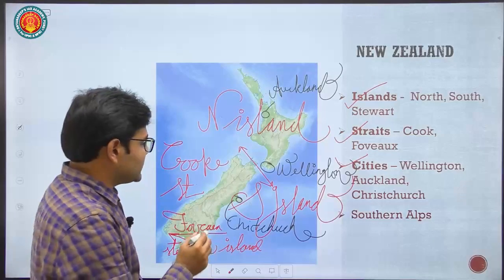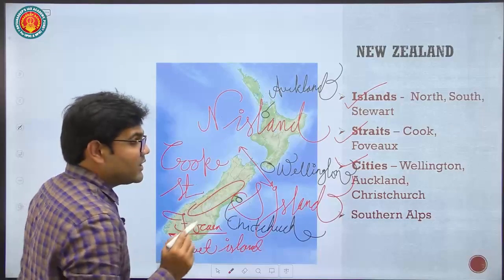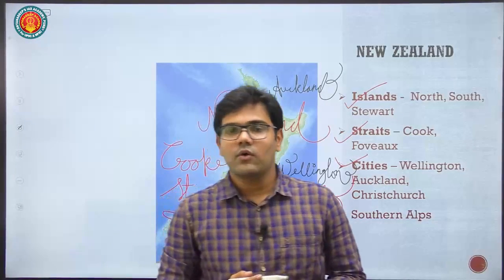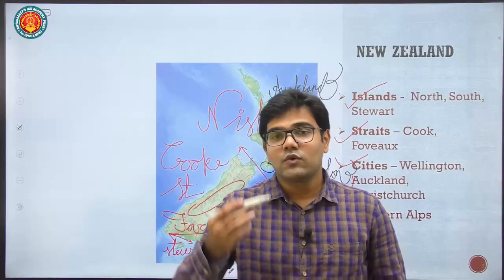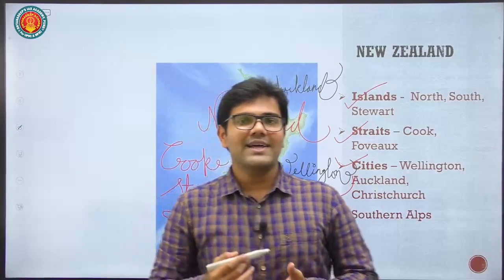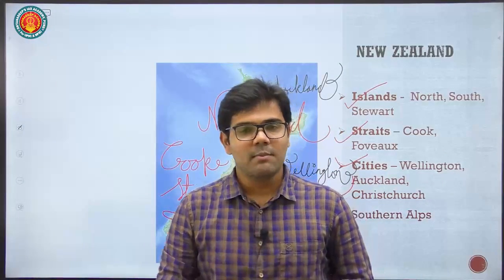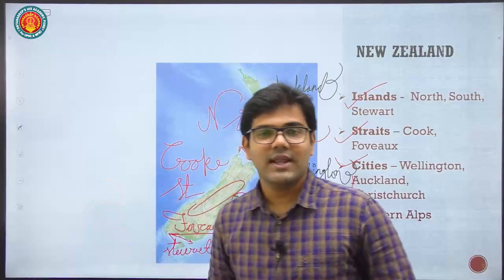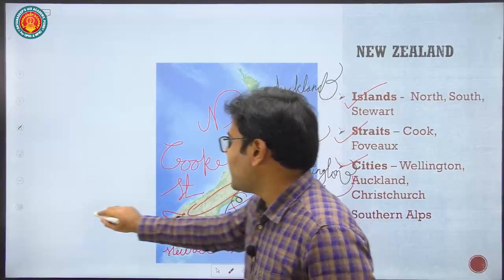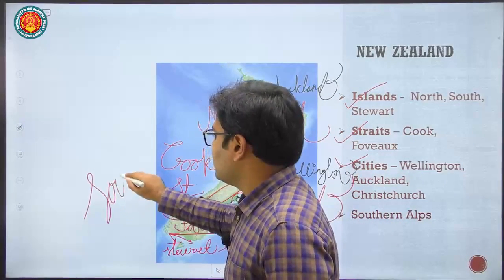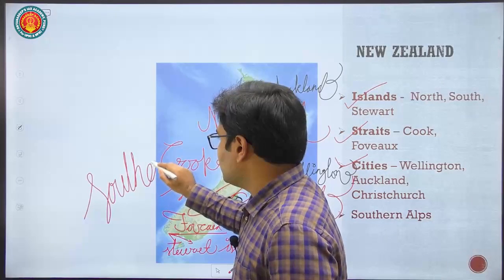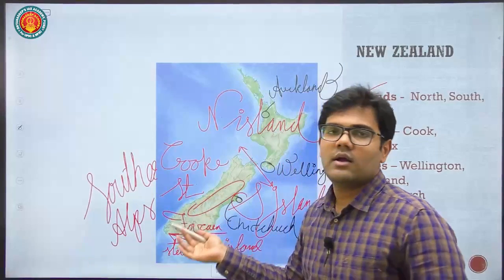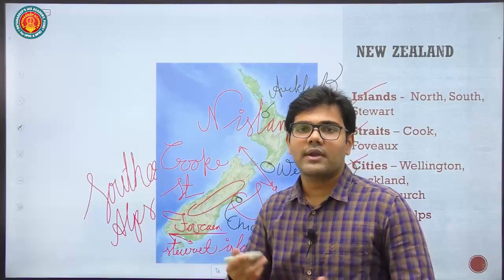Then the mountain ranges. Over here in Australia we have the Australian Alps, and the original Alps are in the European continent. As the European powers colonized these nations, they used the same names. That's why we have New South Wales, and that's why we have the Australian Alps. And here in the southern part of New Zealand we have the Southern Alps.